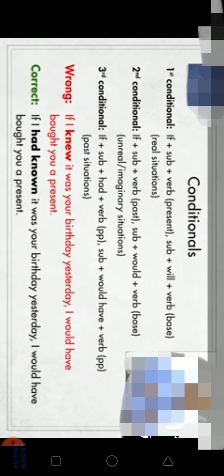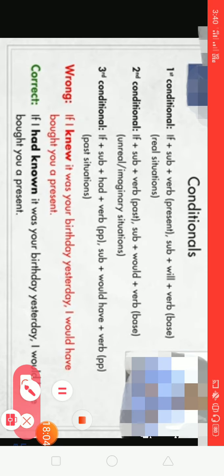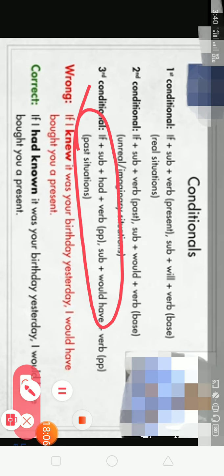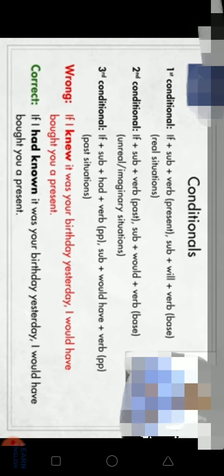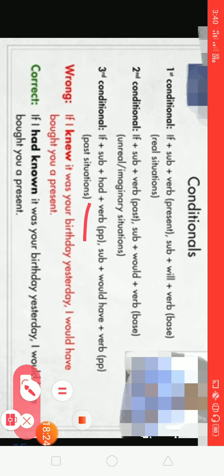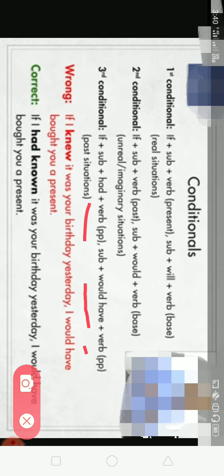Now third conditional. In the conditional part, you have had plus third form, PP, which means past participle. And the result part will have would have and past participle. Look at the example. If I had known